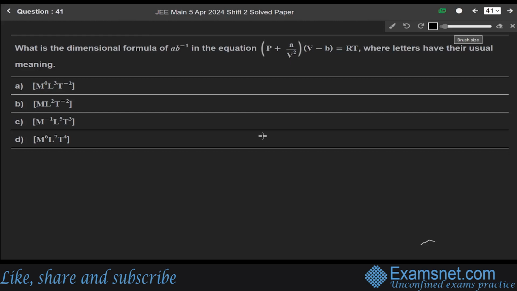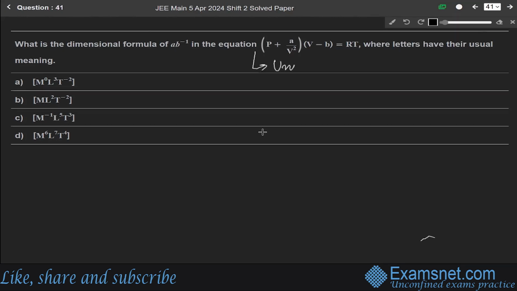So the next question is 41. It says, what is the dimensional formula of AB inverse in the equation (P + A/V²)(V − B) = RT, where letters have their usual meaning. So this question is from the chapter of units and measurements.